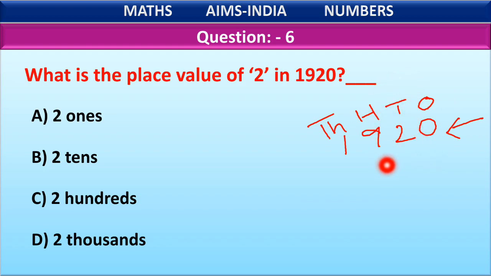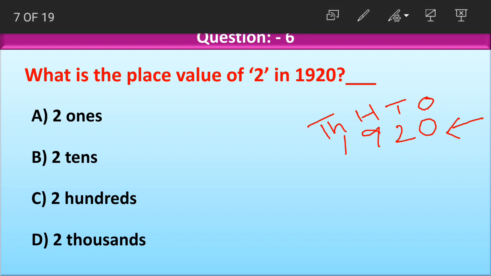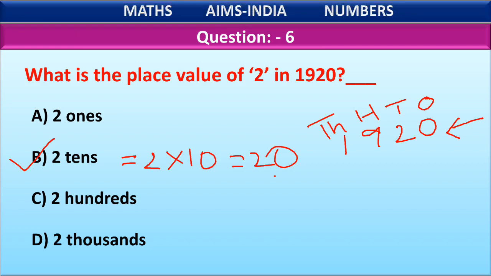So the place value of 2 becomes what, children? The place value of 2 becomes 2 tens, which is option number B. Or you can write it as 2 into 10 is equal to 20. Even if they give you the option as 20, it will be the correct answer, because 20 is equal to 2 tens. Okay, children, don't get confused. 2 tens is equal to 2 into 10 is equal to 20.